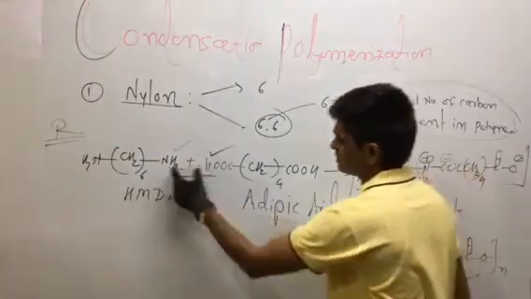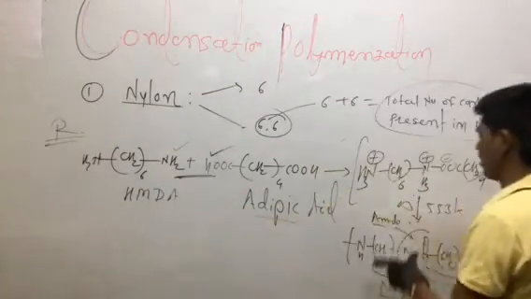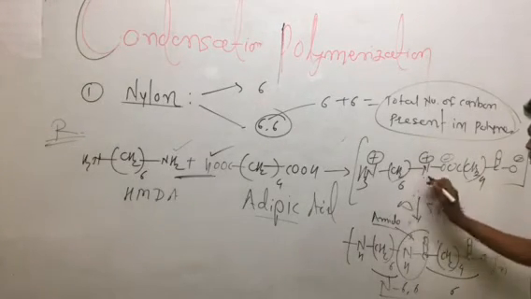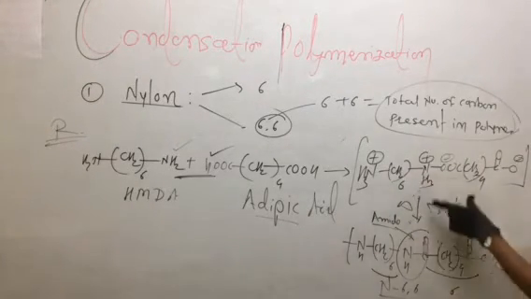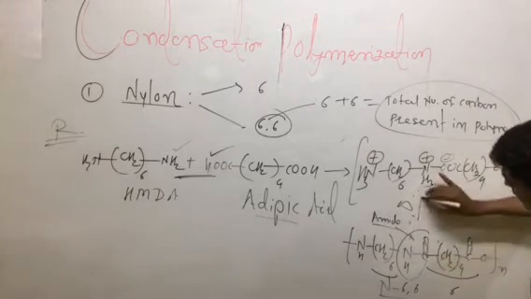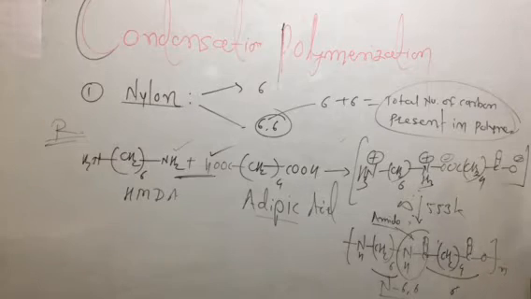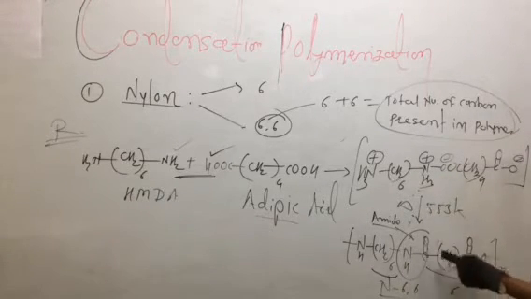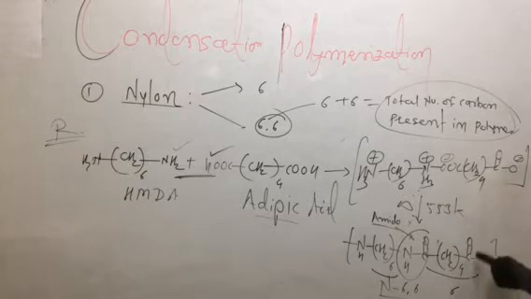Condensation takes place between the two species, and a zwitterion type of product is formed, after loss of a water molecule. Here NH3, after loss of a water molecule, condensation takes place. The last step is condensation, and it forms NH CH2 taken 6 times NH, C double bond O, CH2 taken 4 times C double bond O.